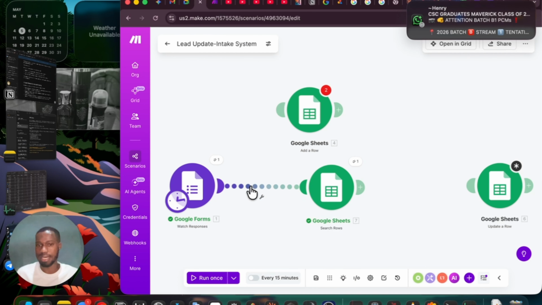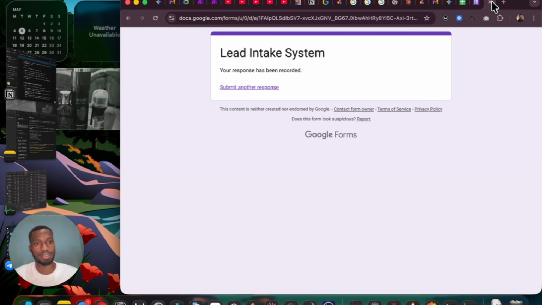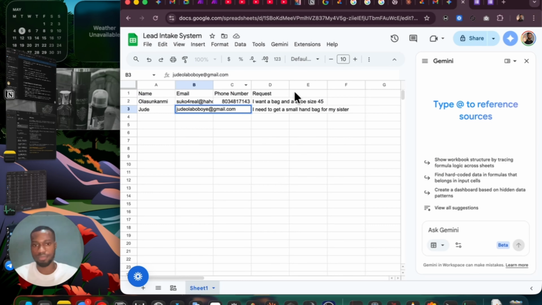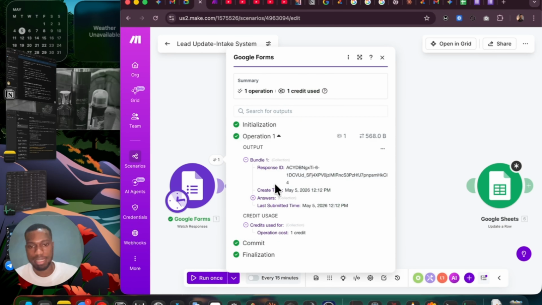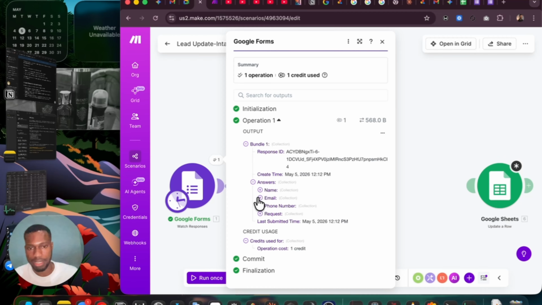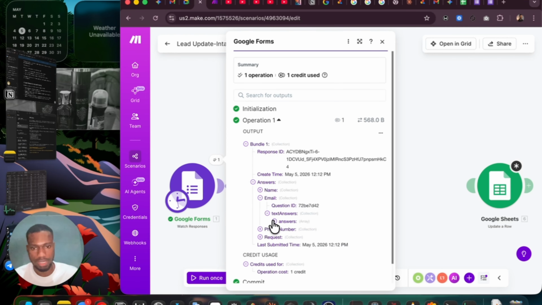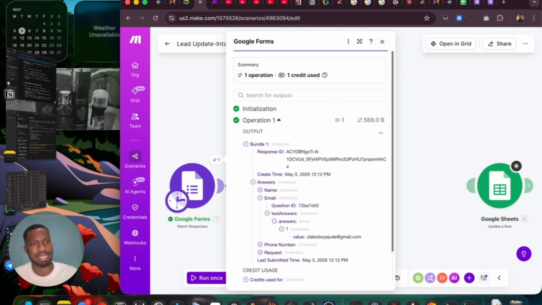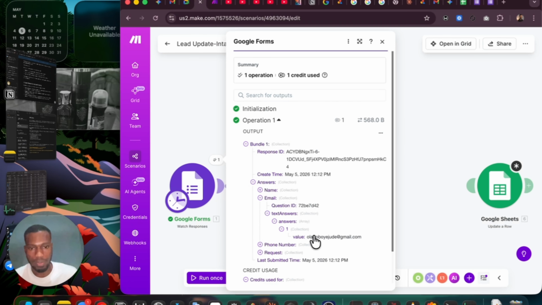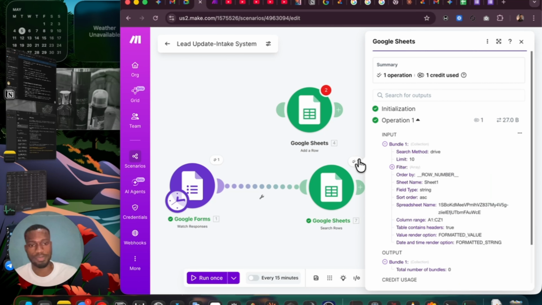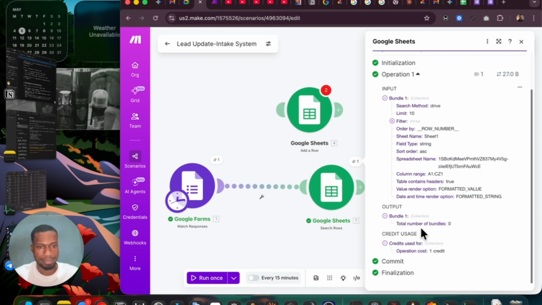And you can see that while that one came in, we have nothing here. That means we are not adding it. We are trying to update, right? But while that one submitted, this new email is different. We don't have anything existing called Olabuyi Jude. We have only Jude Olabuyi, right? So that is why, while this one came in the first place, nothing came here. Total number of bundles 0.